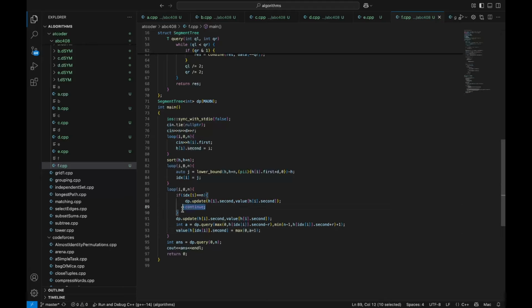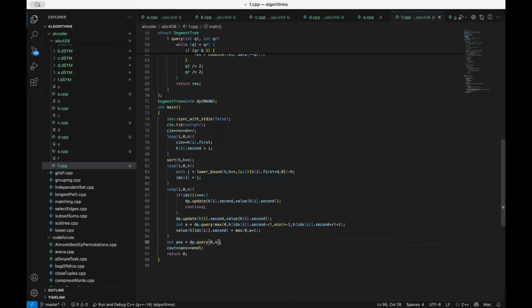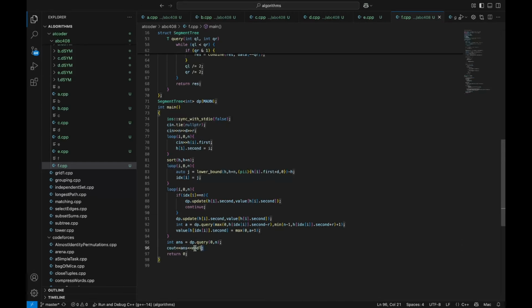So we can directly continue. And afterwards, in the end, the answer would be the maximum of the dp. So we can just query in the segment tree, which will give us the maximum. And this will just be the answer. And thanks for listening.